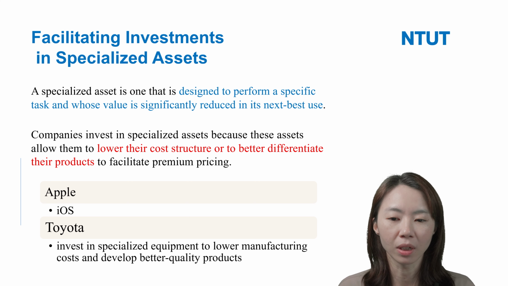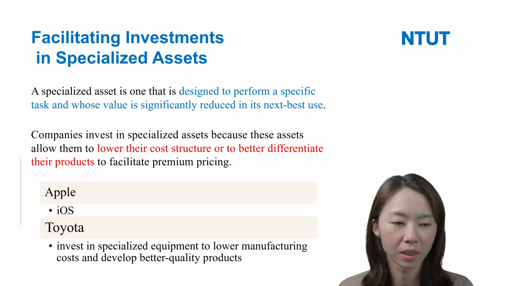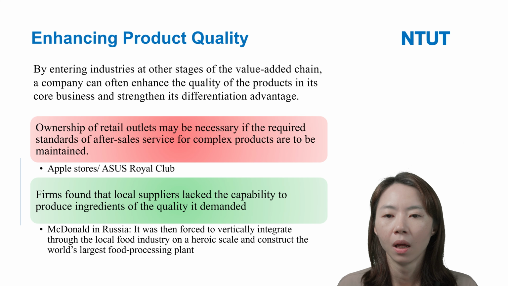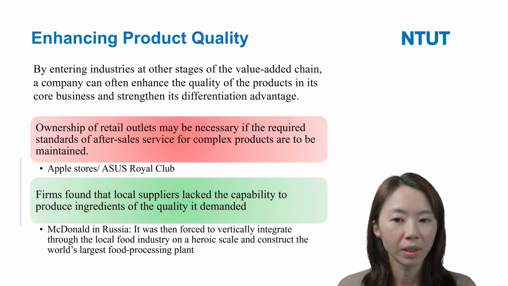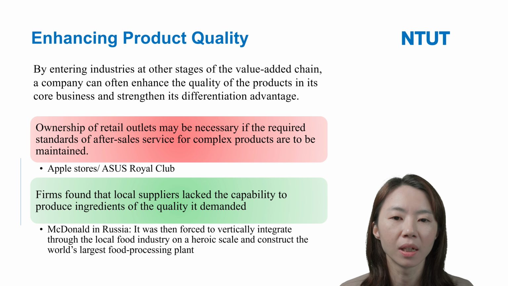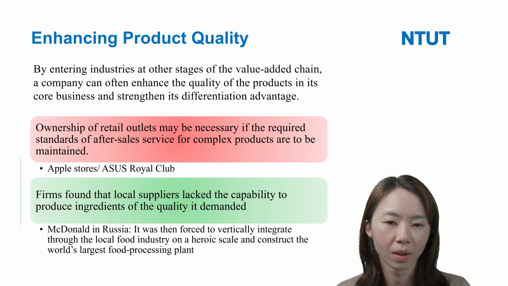And like Toyota, Toyota invested in specialized equipment to help lower manufacturing cost and develop better quality products. And vertical integration maybe can also help firms to enhance their product quality.